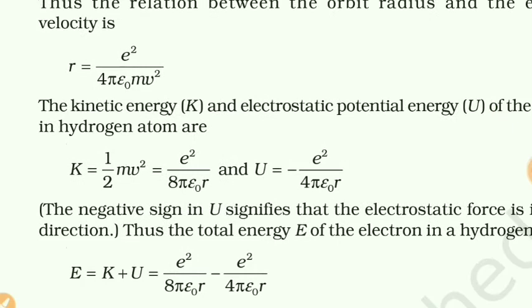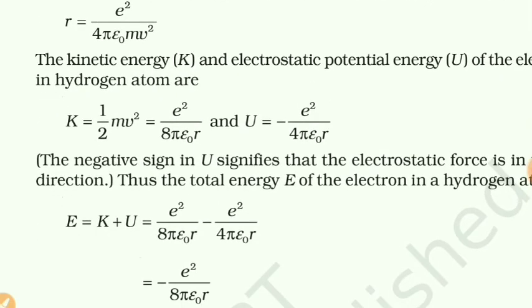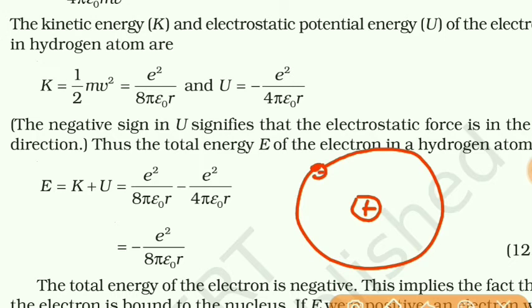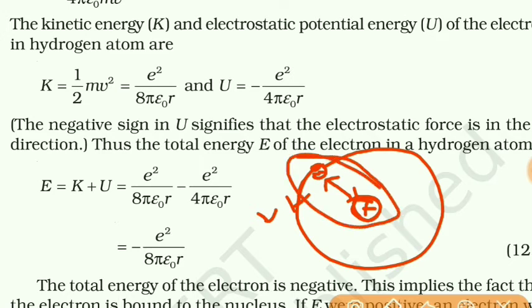Now about the potential energy, because for an electron revolving around the nucleus, as this electron has velocity, it has kinetic energy. There is a force of attraction between them, that is between the electron and the proton inside the nucleus. So it has a potential energy also, the potential energy of a system of two charged particles, which we have studied in the second chapter.